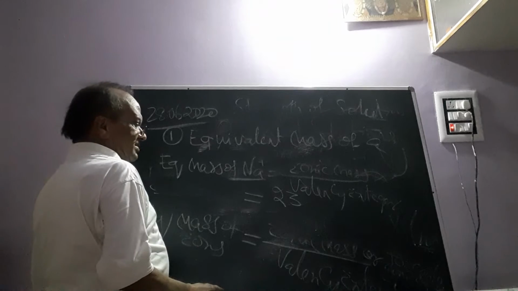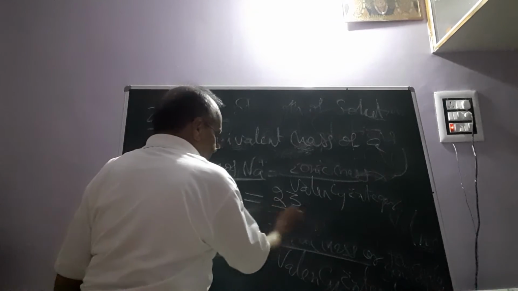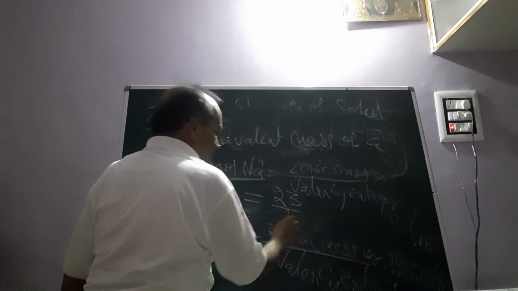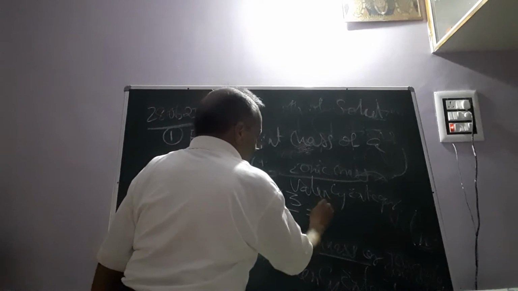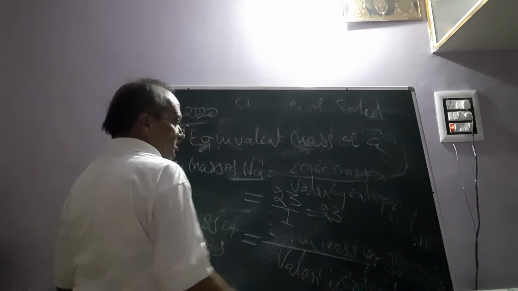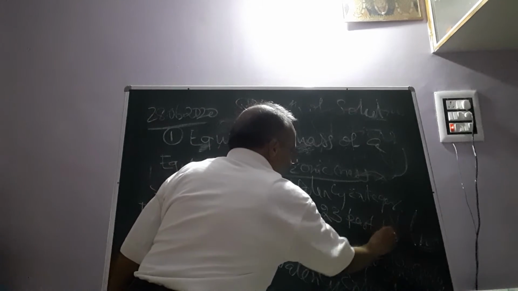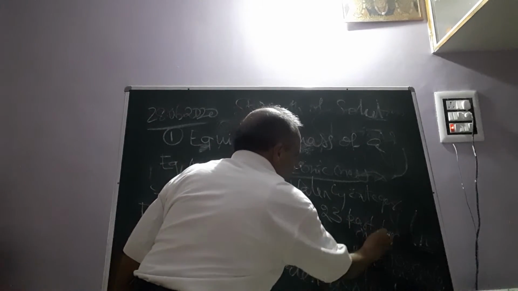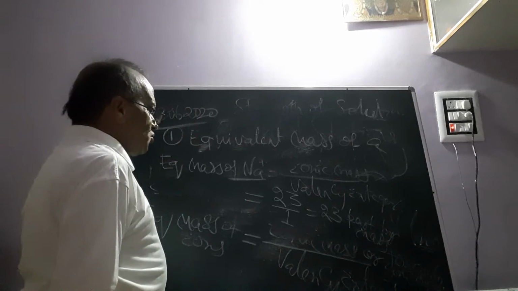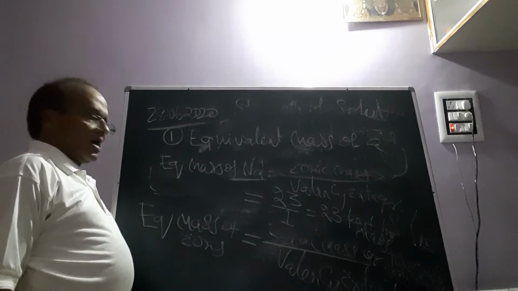Sodium plus ion means one positive charge is there, so divided by 1, valence integer is 1, so it will be 23. So 23 parts by weight will be the equivalent mass of sodium plus ion.